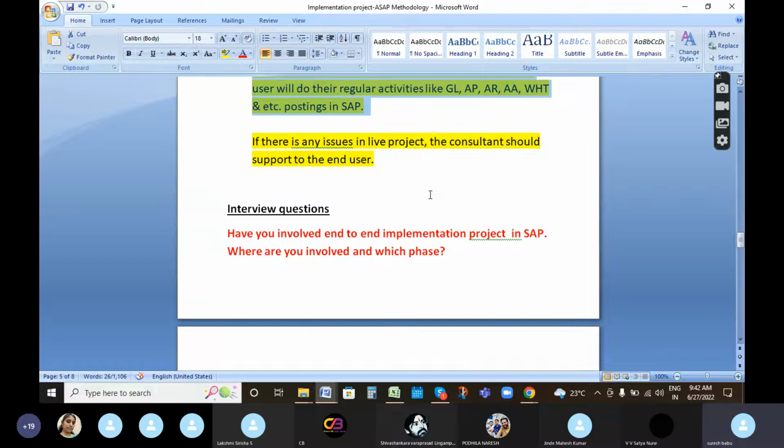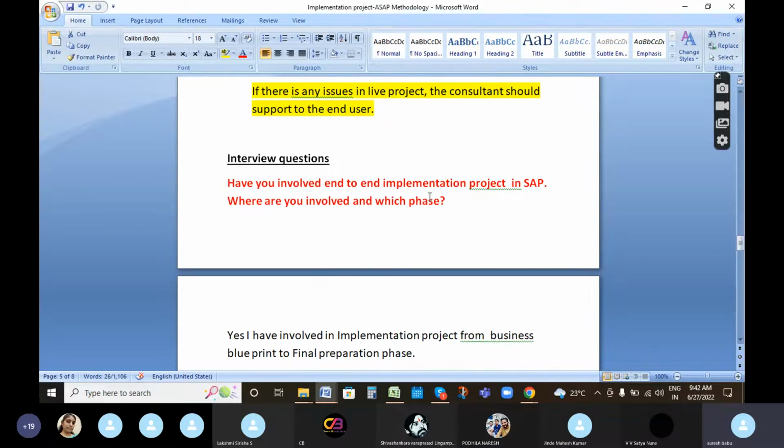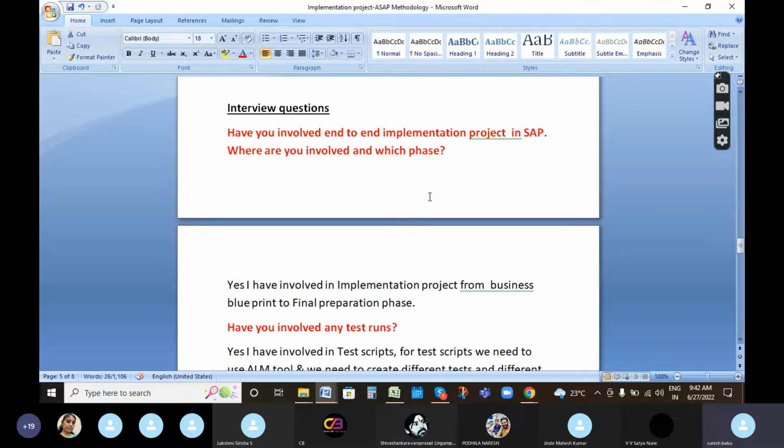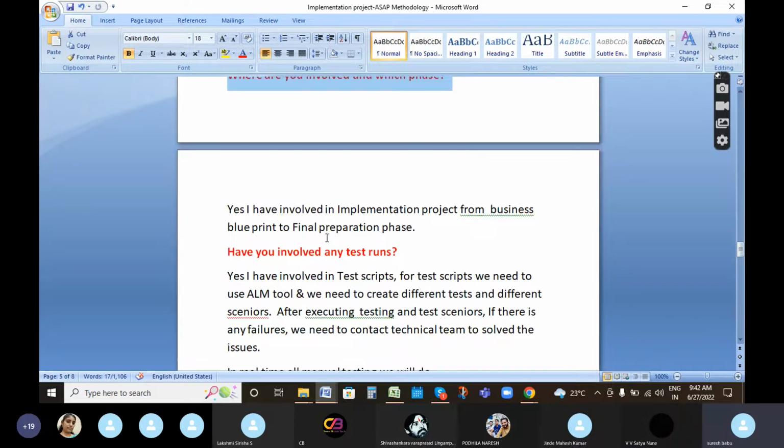So this is all about ASAP methodology for implementation projects. Some interview questions I have updated here. They will ask, have you been involved in an end-to-end implementation project in SAP? And which phase have you been involved in? Then we have to say, yes, I have been involved in the implementation project from business blueprint. Business blueprint means the expected SAP document. From that phase I have been involved, like that we have to say.